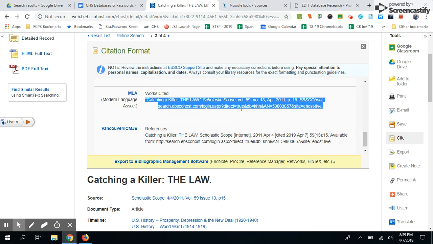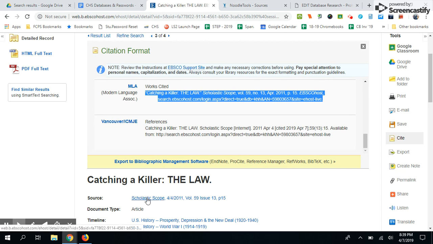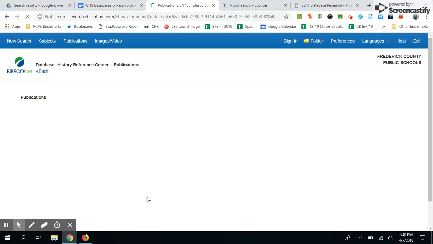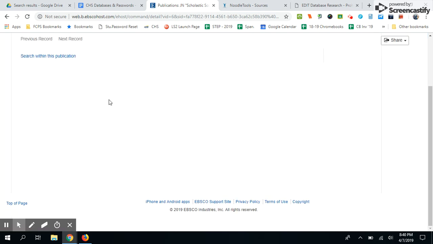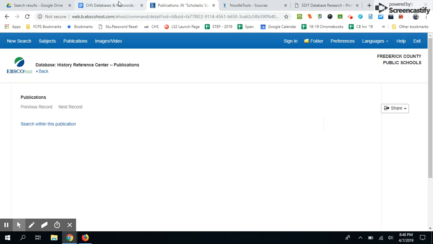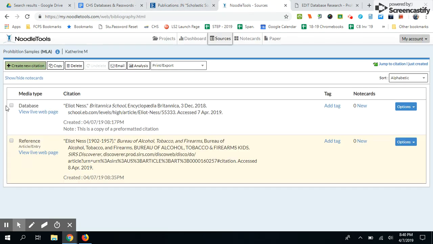Now this one does give all of the information. I checked it earlier. I'm going to hit Control C. Oh, and I want to double check this. Okay, so it's from a publication called Scholastic Scope. I just kind of want to see what they have to say about Scholastic Scope. I would assume we're talking about some type of magazine. Doesn't tell us, but knowing Scholastic, it's not going to be a journal, and it's definitely not a newspaper. So I'm going to go with magazine, and I'll tell you why in a second.